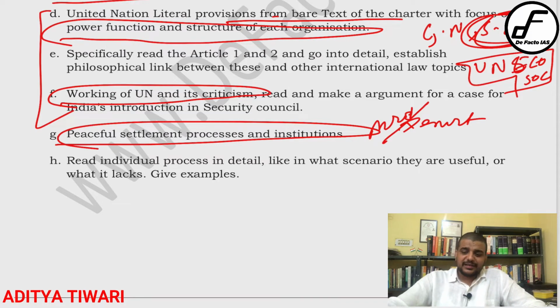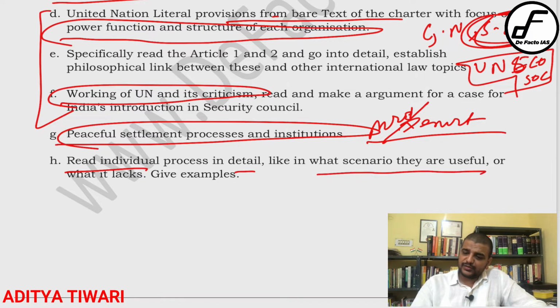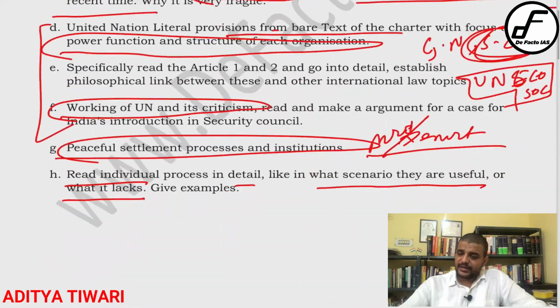But what is the benefit of arbitration? When it is secret, both parties can come together with a solution which they don't want to make public. Like today, India and China would want arbitration. Why? Because no one wants to acknowledge that their number of soldiers killed was higher. Understood? China hasn't even acknowledged it. So that is one point I am making, that arbitration is sometimes much better. Similarly, in the notes I have written the same thing: read the individual details, like in what scenario each is useful or what it lacks, meaning the relative merits and demerits. That is a very small topic actually. So 7, 8, and 9.